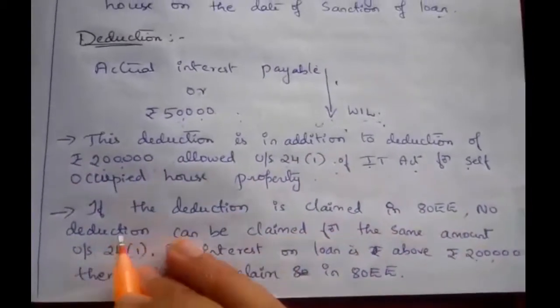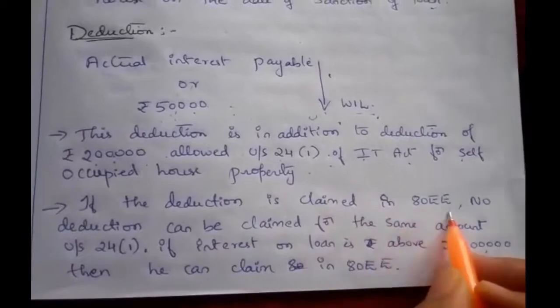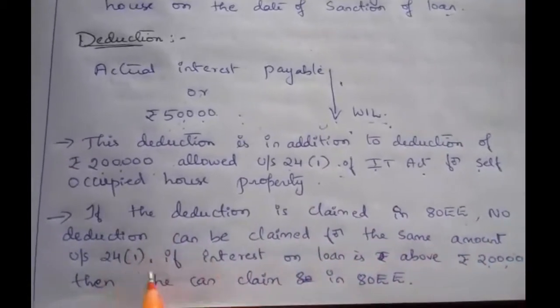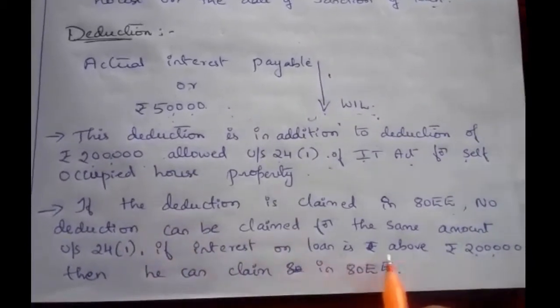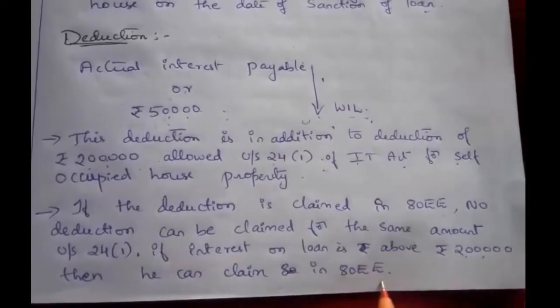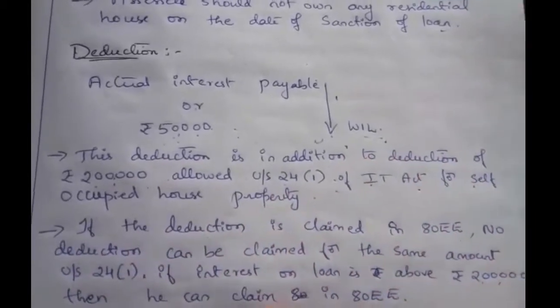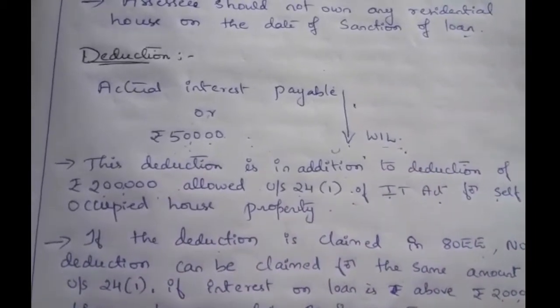Next, one more condition. If the deduction is claimed under 80EE, no deduction can be claimed for the same amount under section 24(1). Double deduction is not allowed.